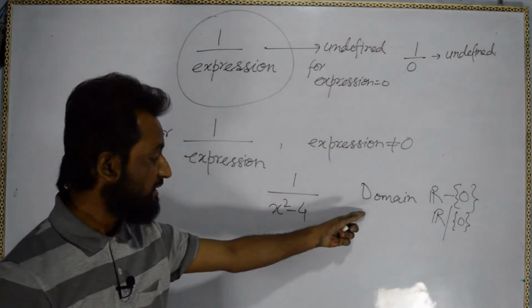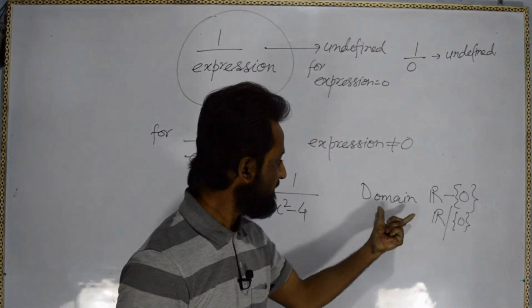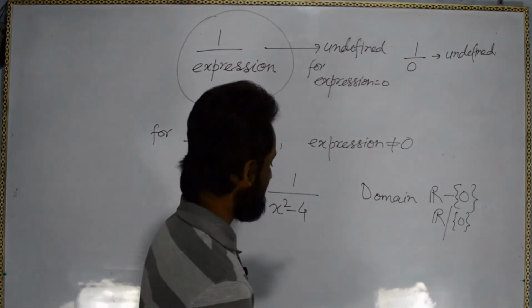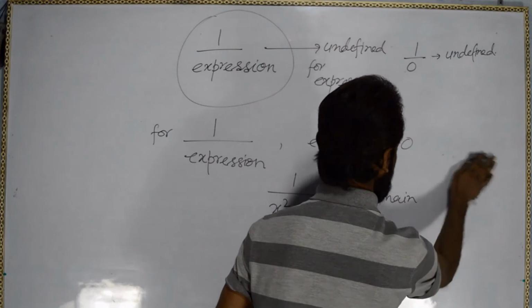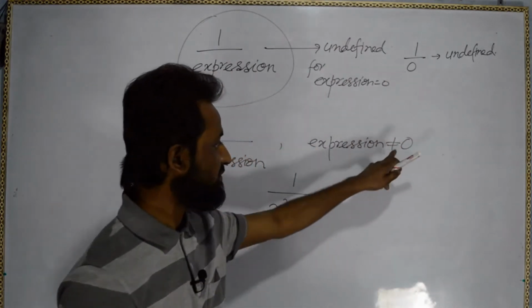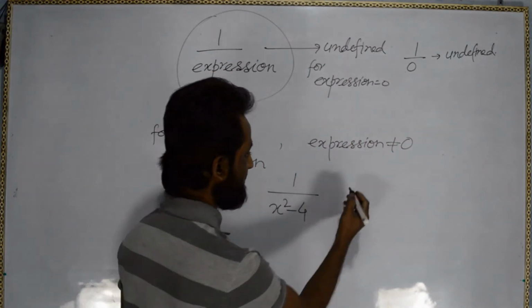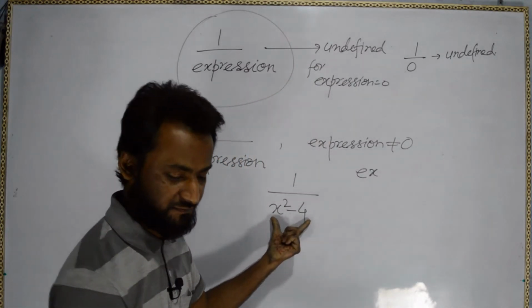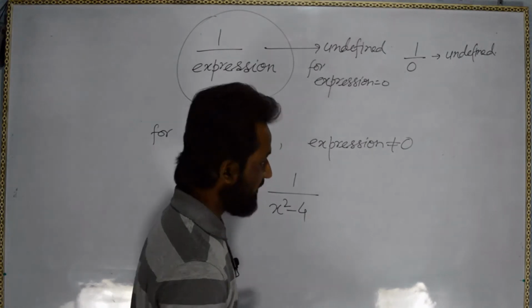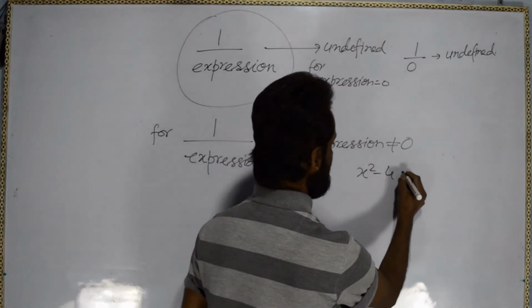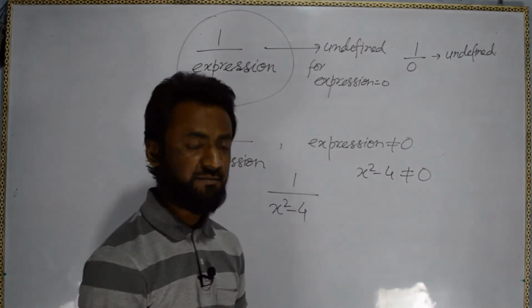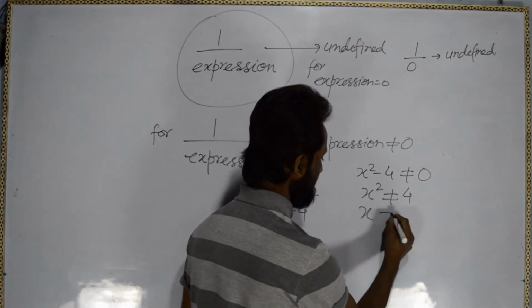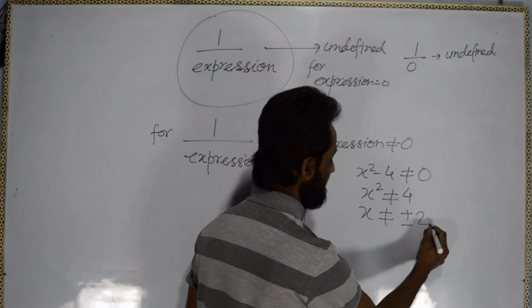So in that domain, if we will add x equal to 0, sorry, not 0. Expression should not be equal to 0. So what is the expression here? Expression is x square minus 4. So x square minus 4 should not be equal to 0. That means x square should not be equal to 4. That means x should not be plus 2 or minus 2.